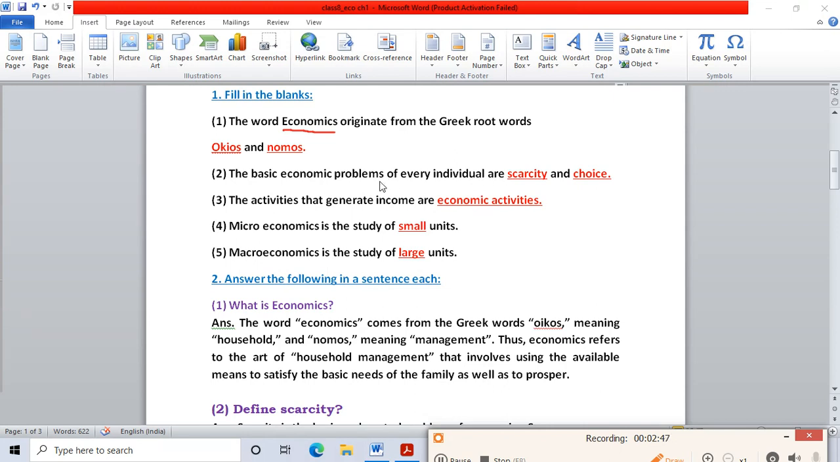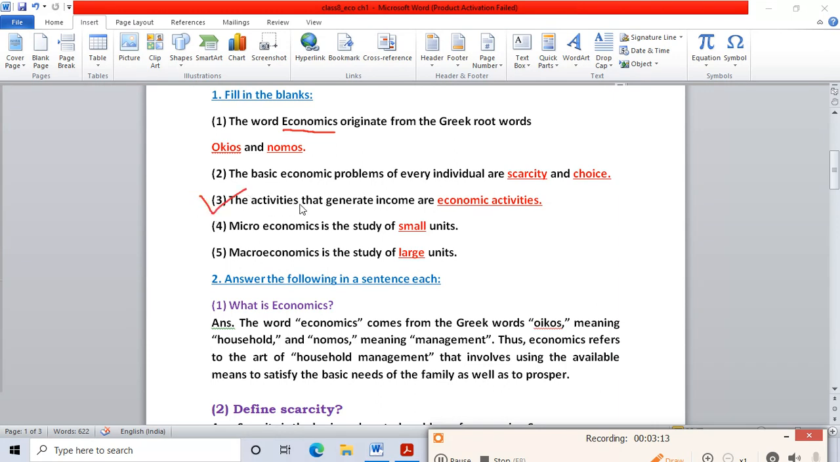What are the basic economic problems of every individual, every person? Scarcity and choice. Scarcity means less or limited. If they have less or limited money, they cannot buy the things they want. Choice is also there: if they have less money they have to take those items which are needed for them, so they have to make a choice between them. So these are the two economic problems, scarcity and choice.